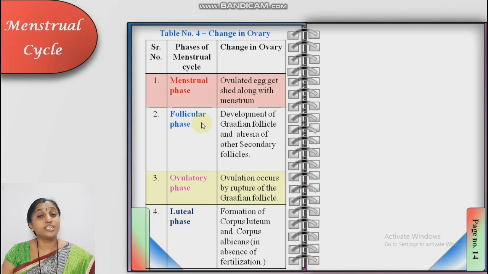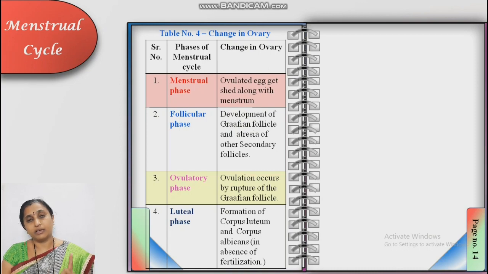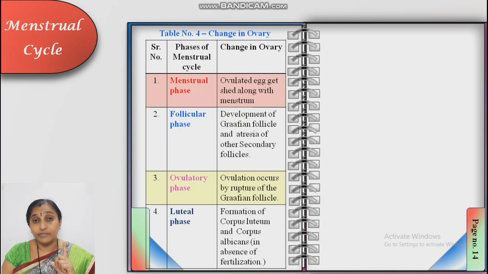Last tabular form, changes in the ovary. In each phase, what changes take place in the ovary? In the menstrual phase, the ovulated egg, that is the released egg, gets shed along with the menstruation, along with the menses and blood, discharged through the vagina. During the follicular phase, development of the Graafian follicle takes place in the ovary: from a few primary follicles develop into secondary, and only one secondary follicle develops into the Graafian or mature follicle, and the remaining secondary follicles get destroyed, that is, undergo atresia.